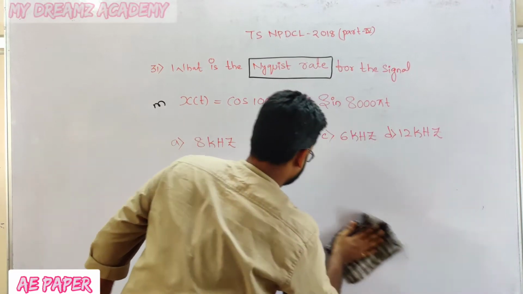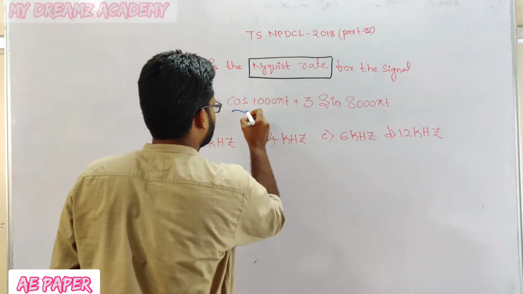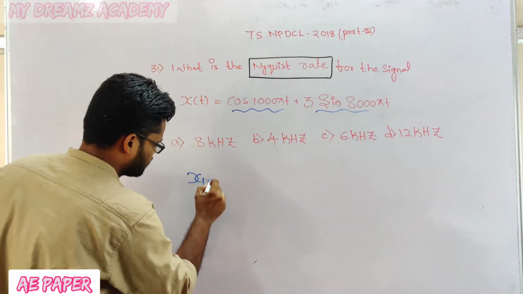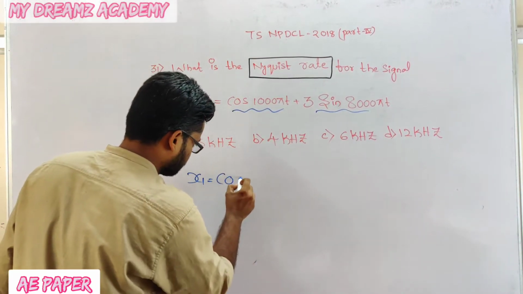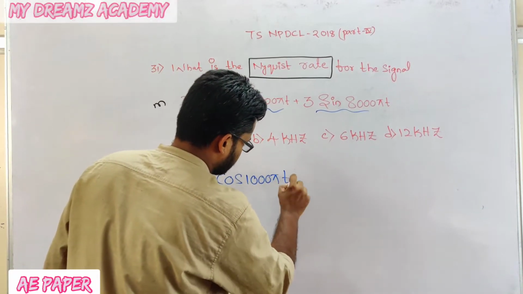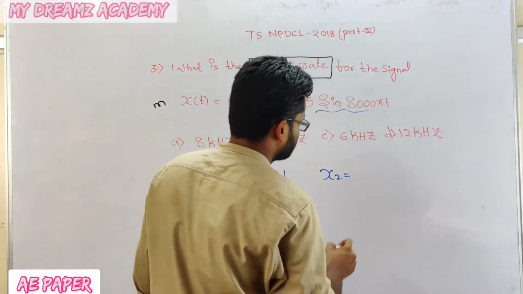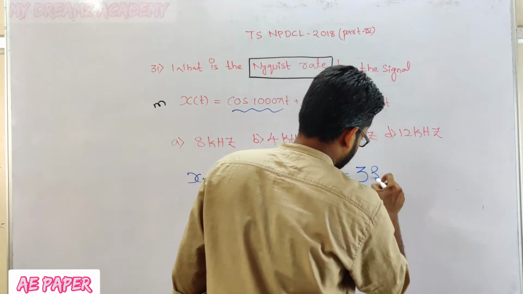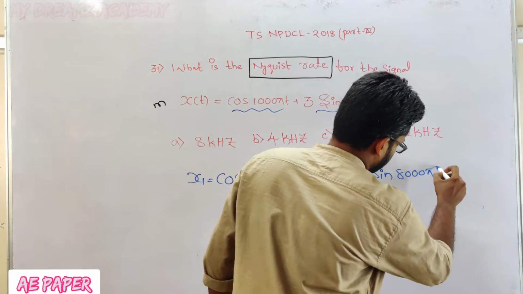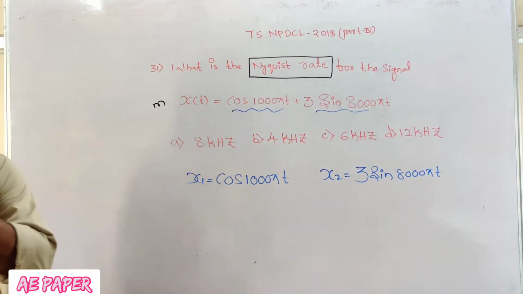First of all, we are going to see what omega m is. Here I have two signals. This is the first one, this is the second one. That is, x1 is equal to cos 1000 pi t, and x2 is equal to 3 sin 8000 pi t.